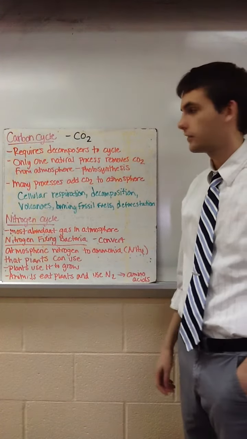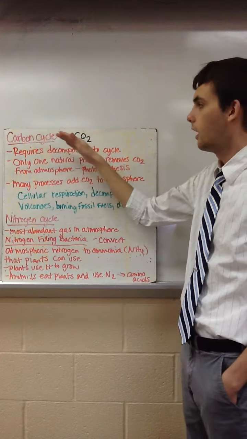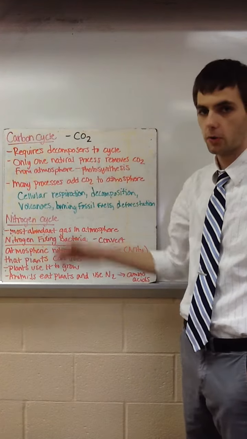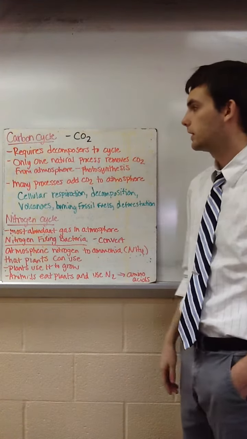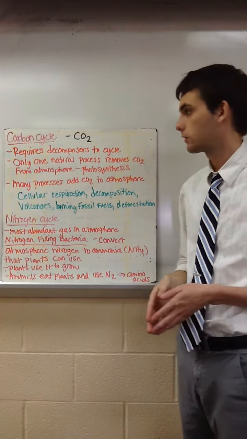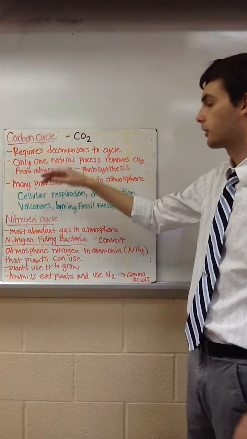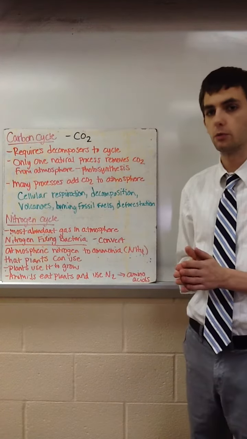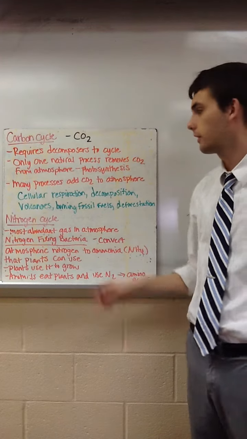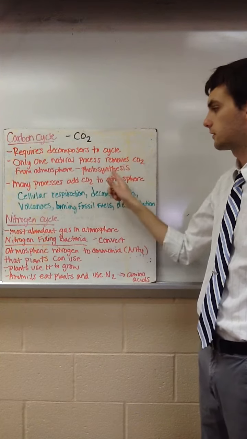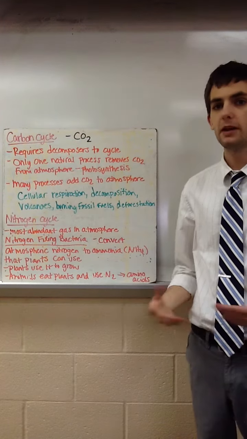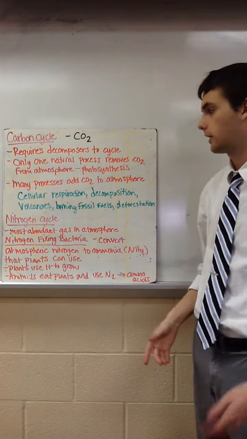The second of these cycles is the carbon cycle, which refers specifically to carbon dioxide. We need decomposers in order to cycle carbon. There's only one natural process that will remove carbon dioxide from the atmosphere, and that's the process of photosynthesis. But there are many processes that add CO2 to the atmosphere.